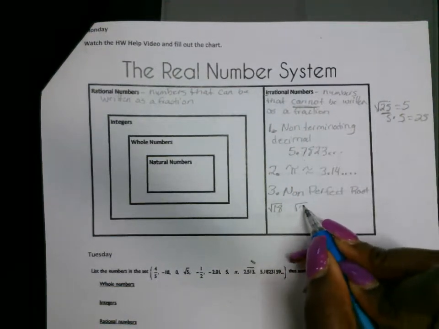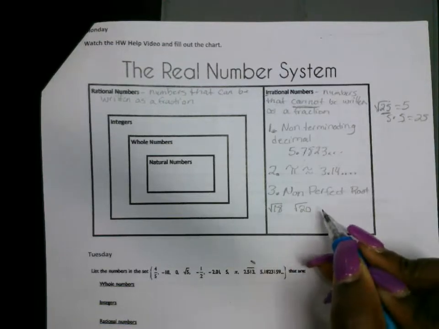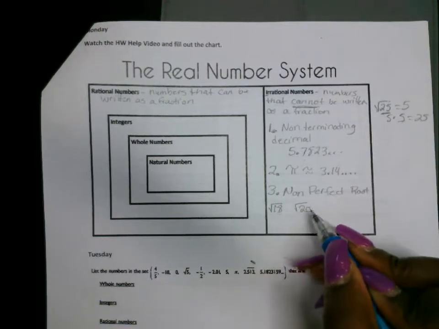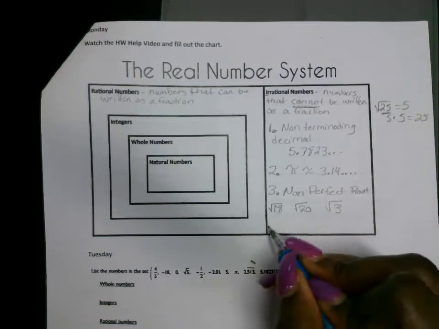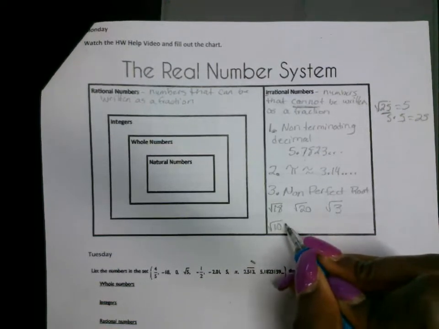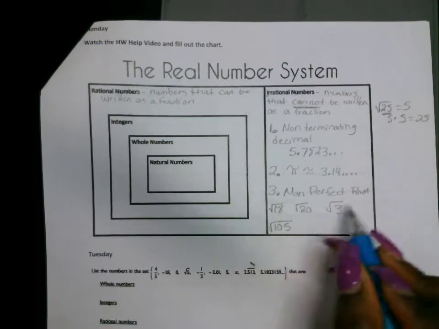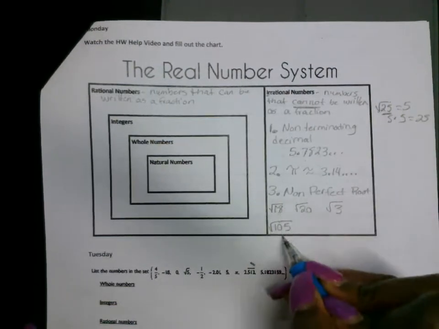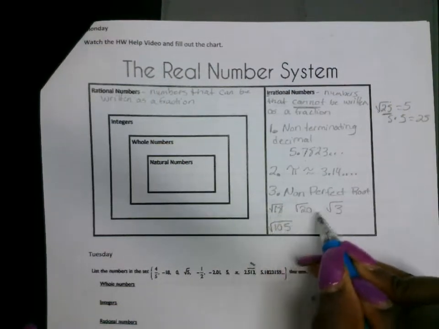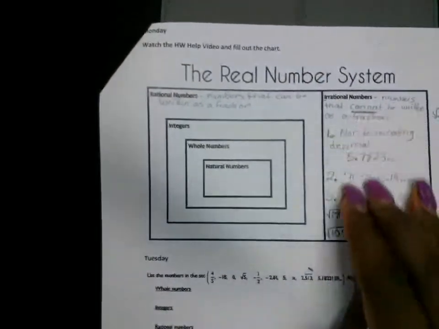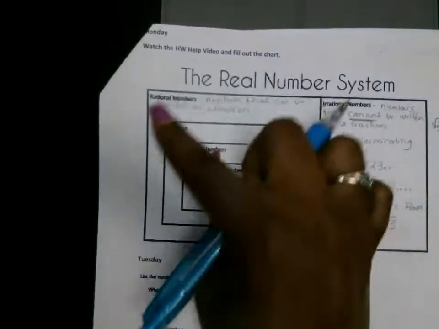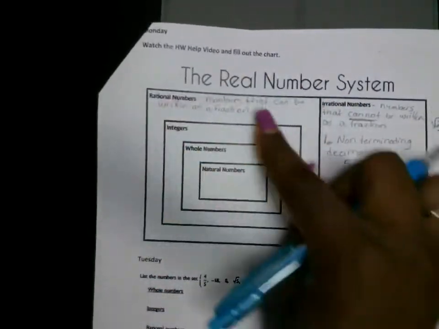Another one is the square root of 20. It's irrational. The answer is a decimal. If you type it in, you're going to get a decimal. The square root of 3. The square root of 105. All of these are irrational because when you type them in, you're going to get an answer that is a decimal. Okay? If it's not these three things, all the other numbers are going to be rational.